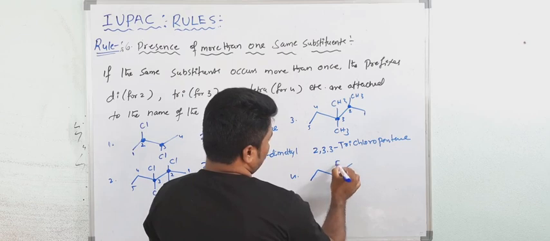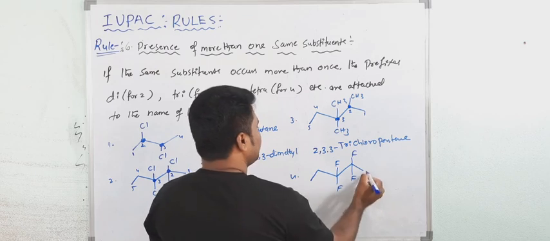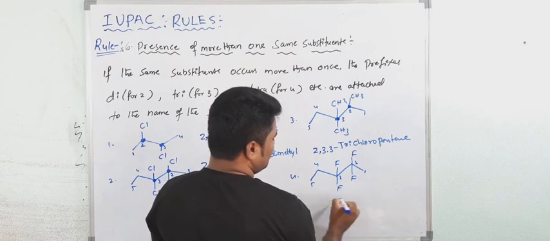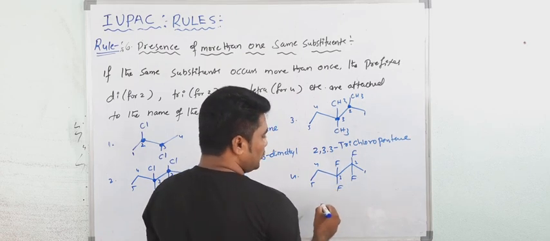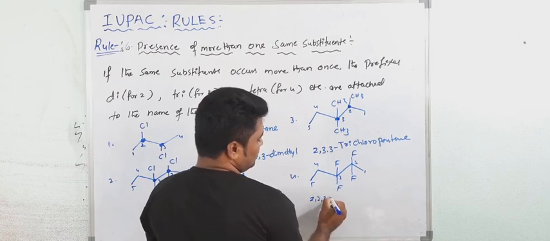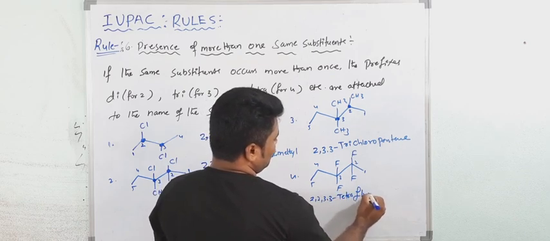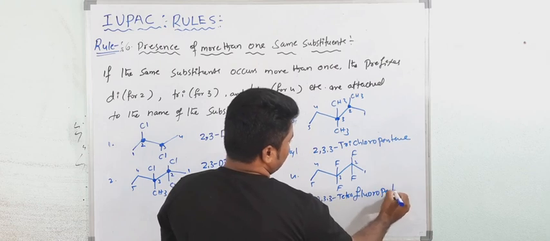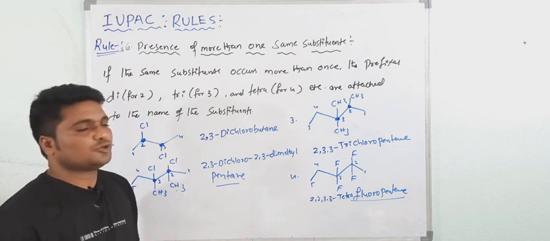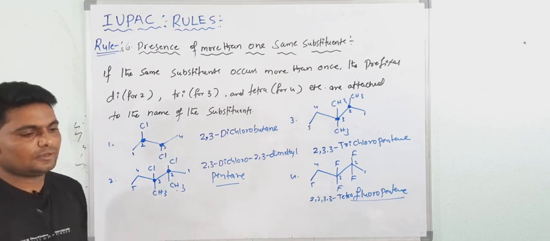Fluorine, and here see again fluorine and fluorine. See what will be the name? 1, 2, 3, 4, 5. At the 2 position and third position, 2 fluorines are there. Total 4. So 2,2. Again 3,3. Total what? Tetrafluoropentane. Okay. Understood how to write the same substituent? Write it down.